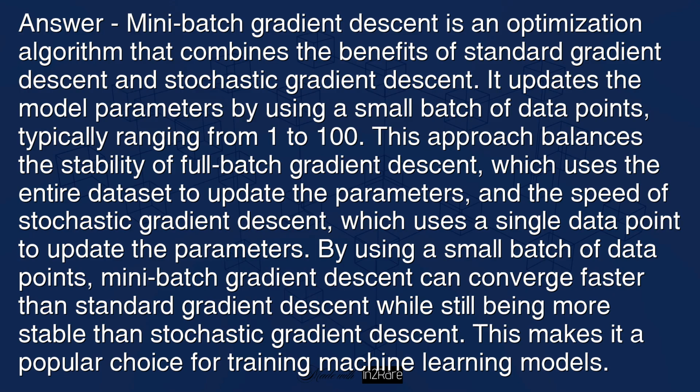and the speed of stochastic gradient descent, which uses a single data point to update the parameters. By using a small batch of data points, mini-batch gradient descent can converge faster than standard gradient descent, while still being more stable than stochastic gradient descent. This makes it a popular choice for training machine learning models.